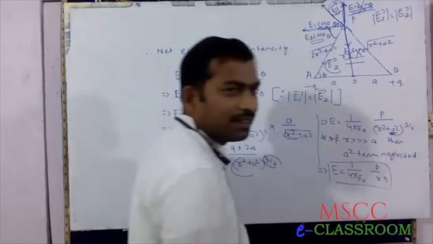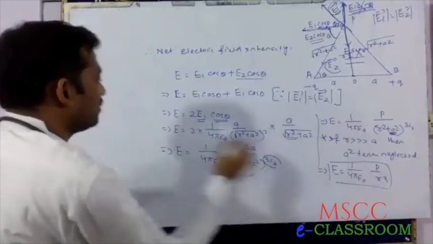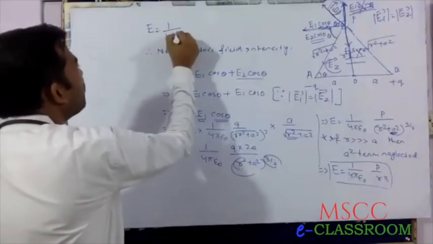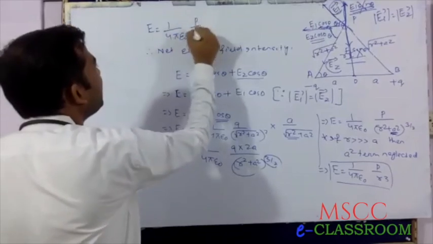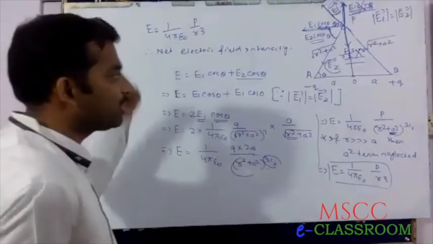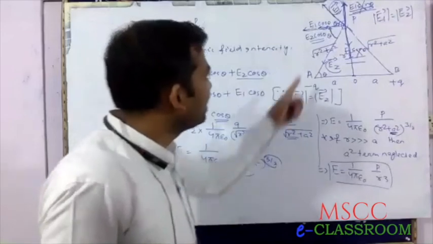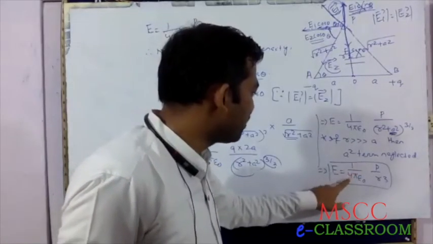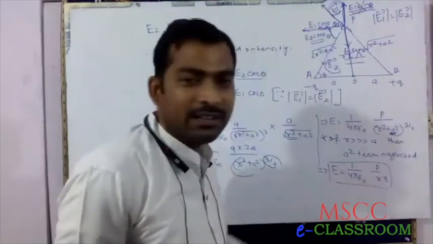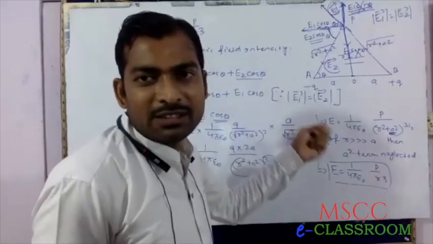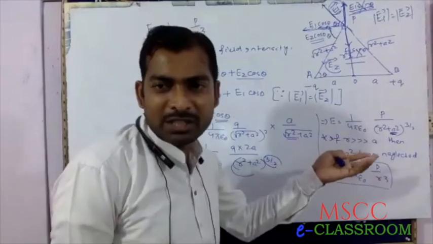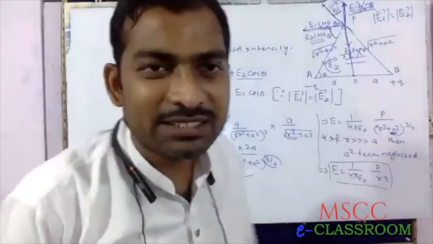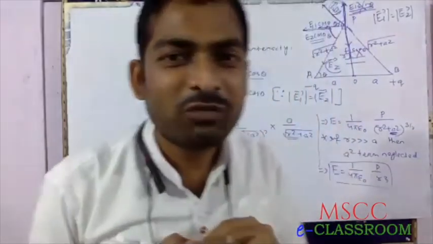In the previous part, we got E equals 1 by 4 pi epsilon naught P by R cube by the first method. In this method also, we got E equals 1 by 4 pi epsilon naught P by R cube. For your convenience, method 1 or 2, whichever is easy, you follow that.